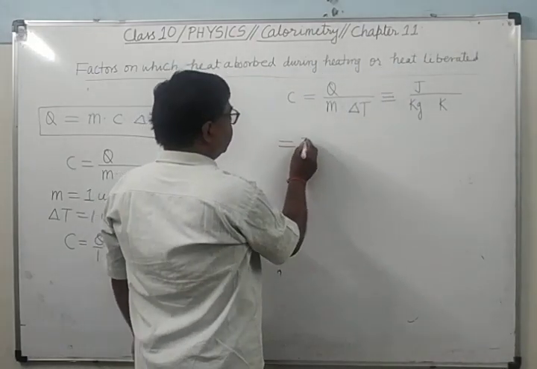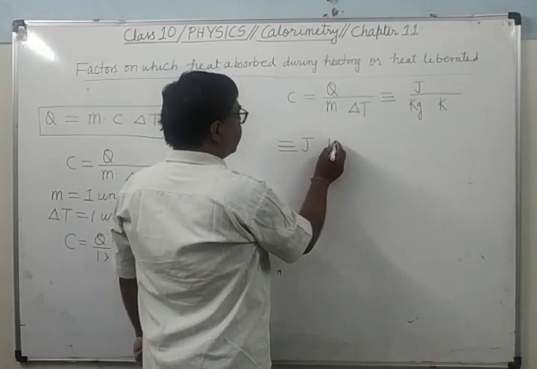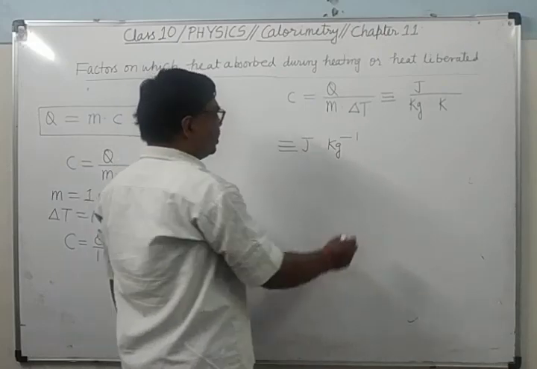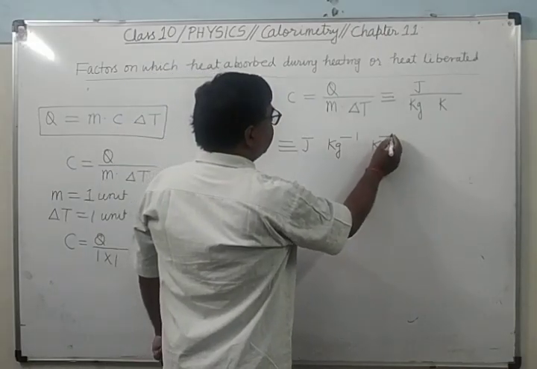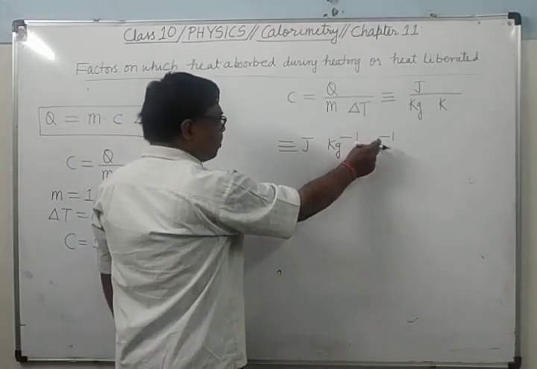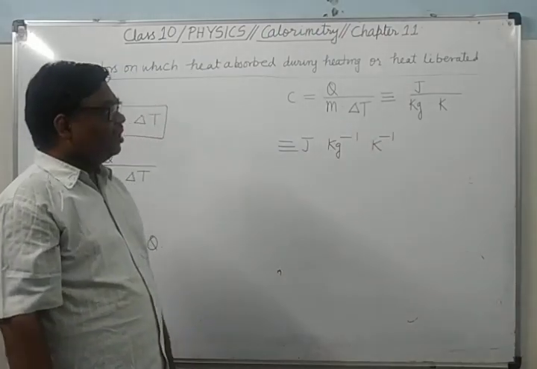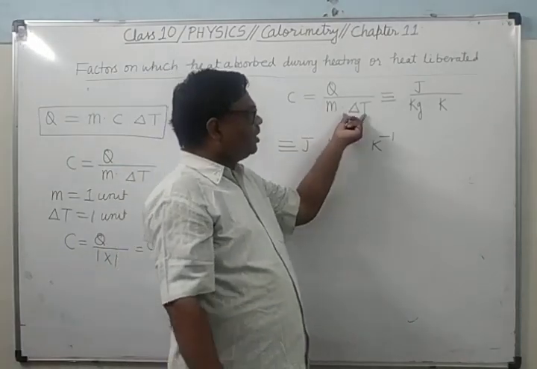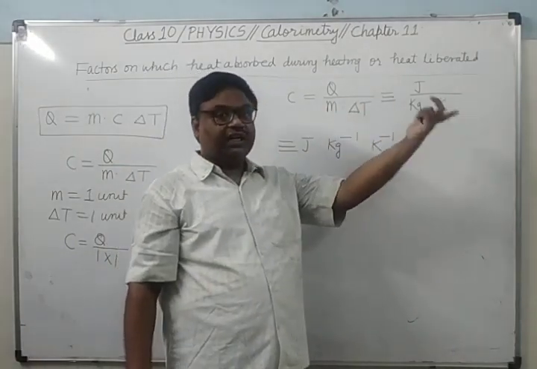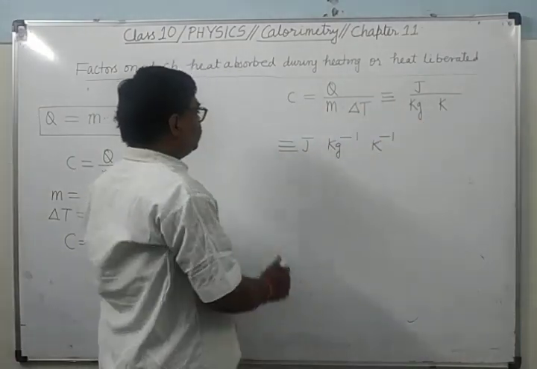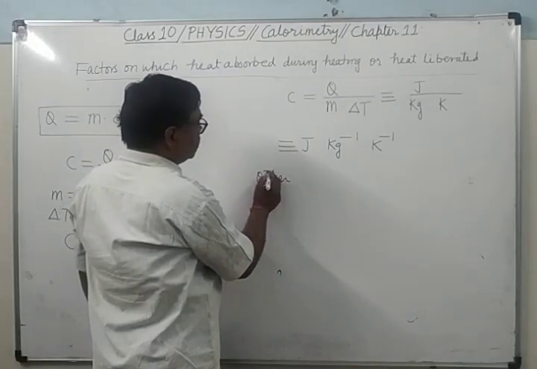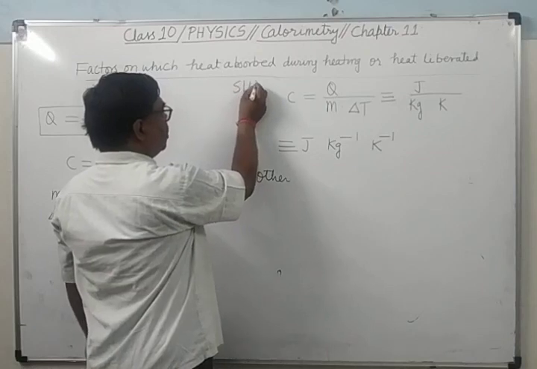You can write joule per kg per Kelvin, that is J kg^-1 K^-1. This is the SI unit. Delta T in Kelvin and in degree Celsius will be the same, so there are some other units.